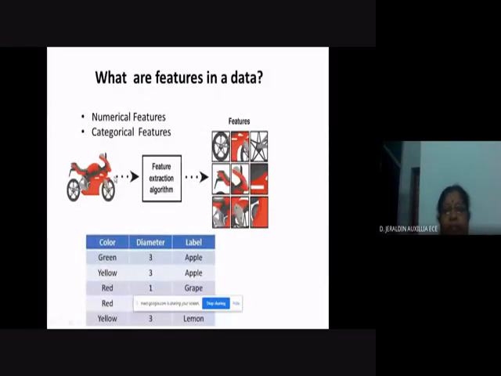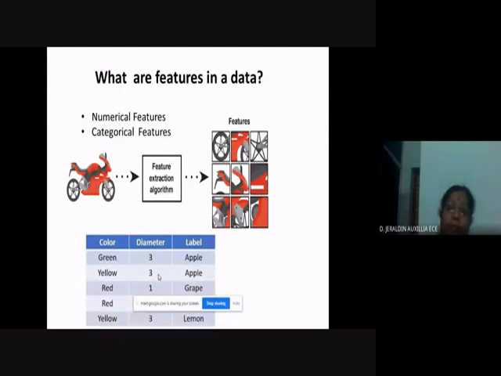From this, the feature extraction algorithm will take out the features. Here there are some 9 features. You can see the size of the wheel, the number of spokes in the wheel, and the color of the vehicle is another feature. The color is said to be a categorical feature, and a plain numerical quantity is a numerical feature. So the feature may be either a numerical feature or a categorical feature.